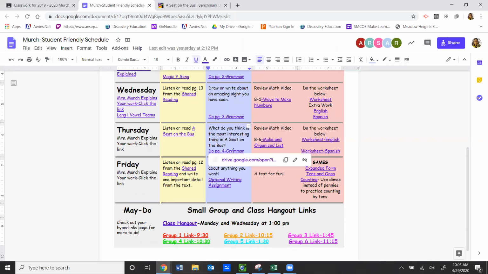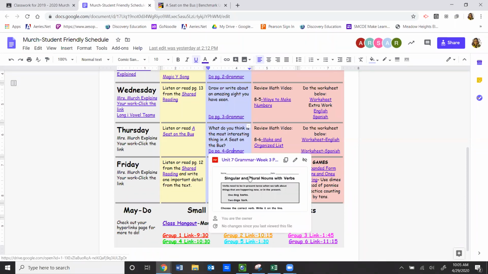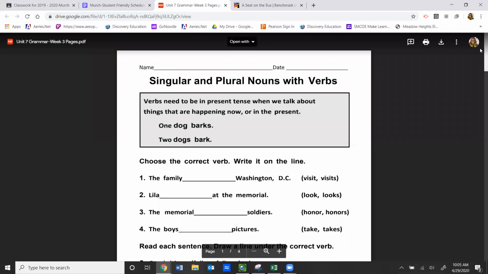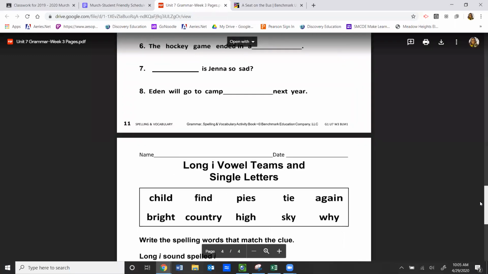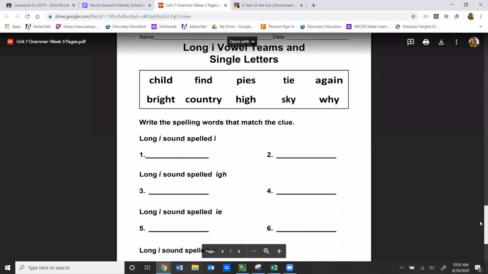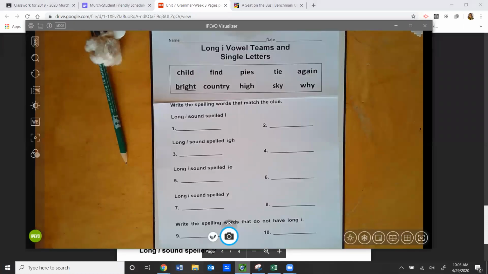Remember, you can click on this link. There's going to be a preview that pops up. You can open it up and then you're going to scroll down to the very last page, which looks like this. And you don't have to print it out. You can just write it on a piece of paper. So now let's go back and let's read this together.